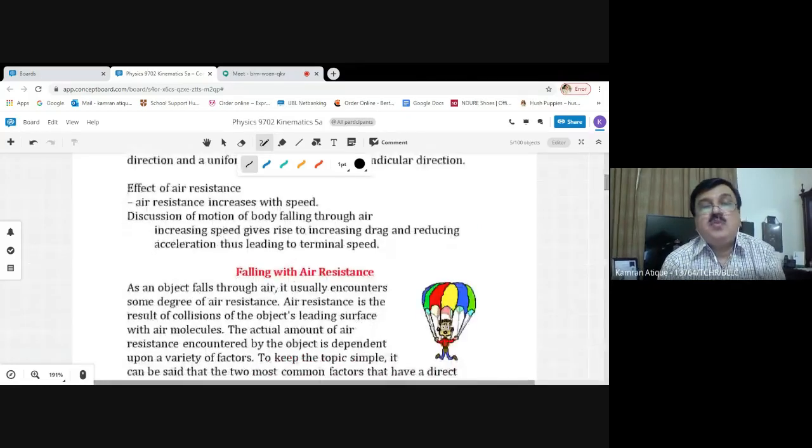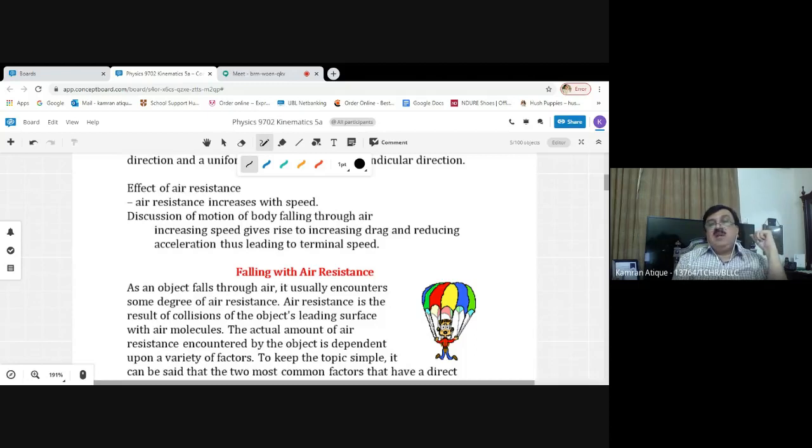First, I think you people need to revise the concept of terminal velocity. The concept that the body is falling with air resistance inside the Earth's gravitational field. That particular concept, which is famously known by the term terminal velocity, is our first article of today's lecture, falling with air resistance.